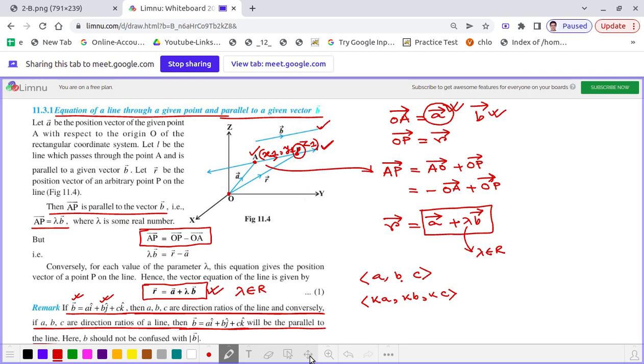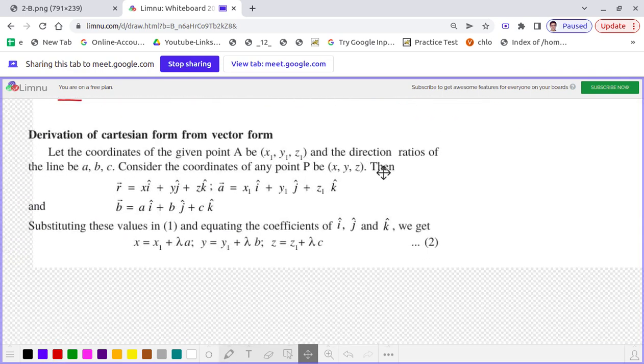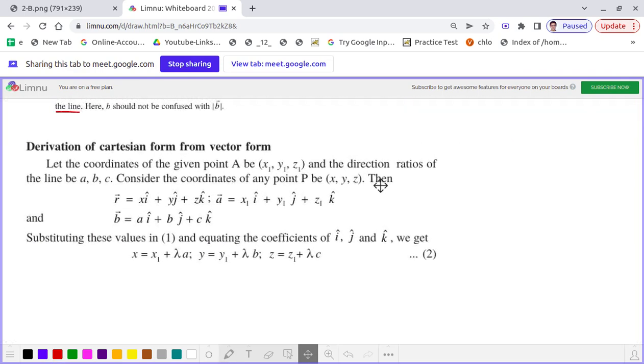Then what happens, dear students? We can represent that vector A as x1 i cap plus y1 j cap plus z1 k cap, which we are already aware of from our vector algebra class. Okay, that is the vector A.